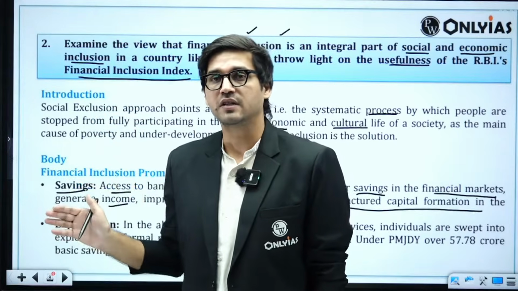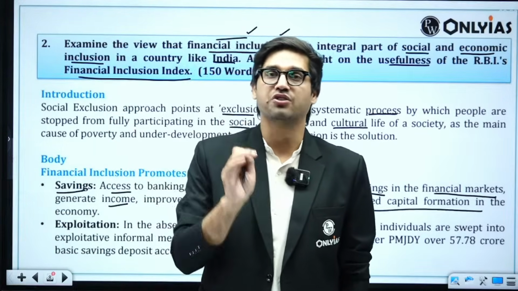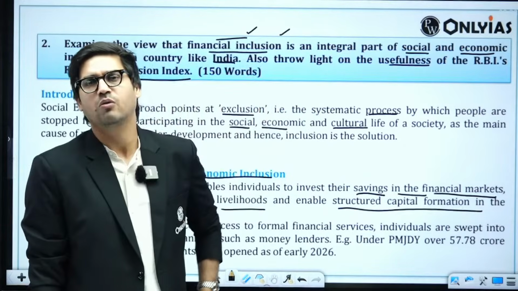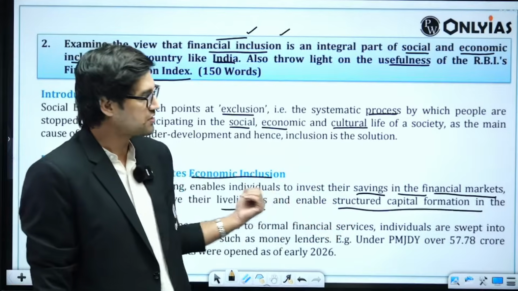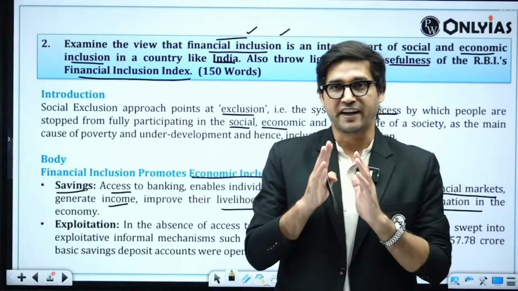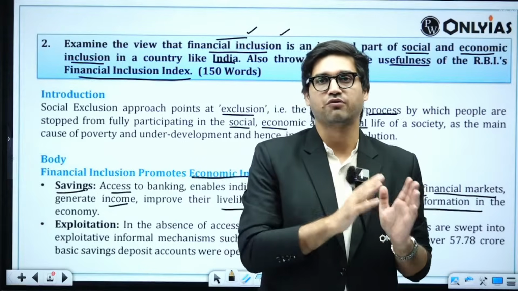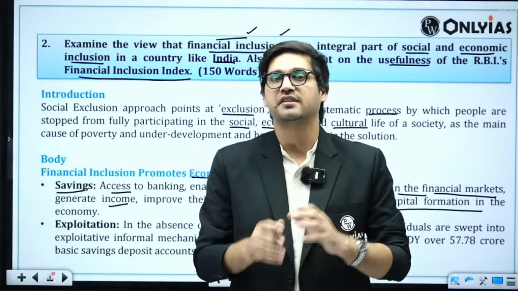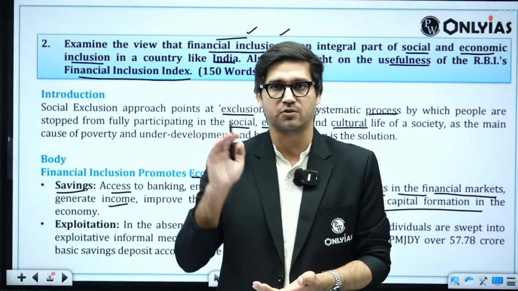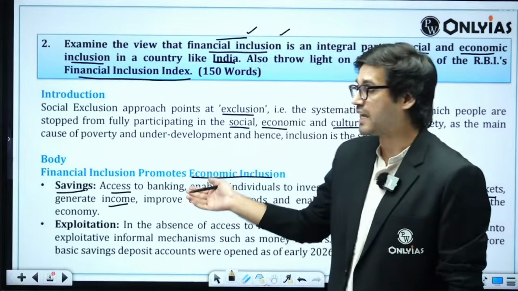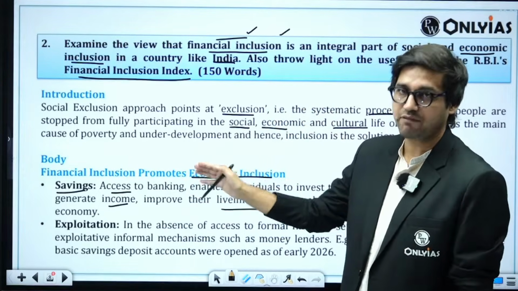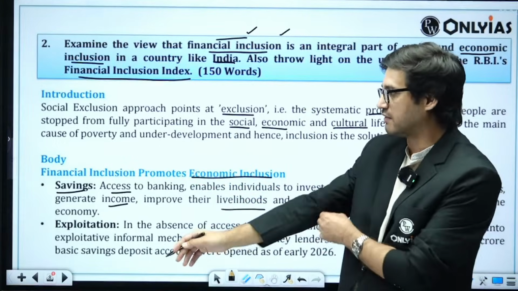Without this, any economy is going to struggle towards structured capital formation, or what we call investments. So this is a very basic point, that if we do not give our people formal financial access, which is to say access to formal financial facilities, their savings are not going to be converted into investments. Economy is going to struggle, growth is going to struggle. Then if we want to make everybody a part of the economic journey of this country, we have to give them access to financial services.